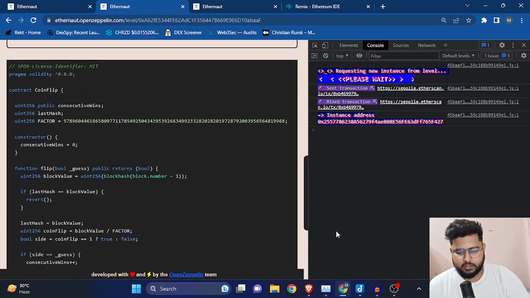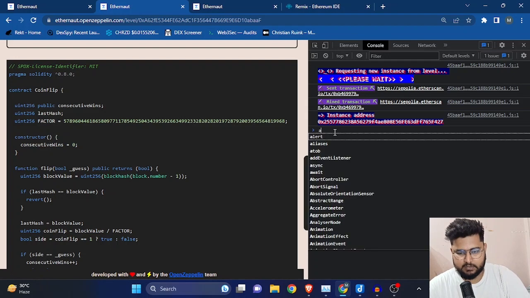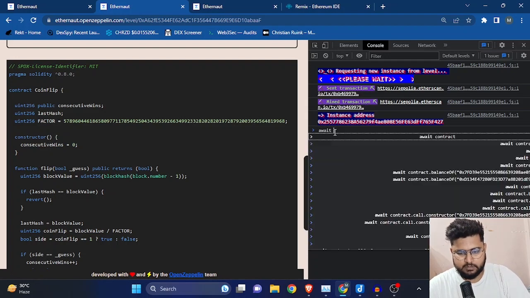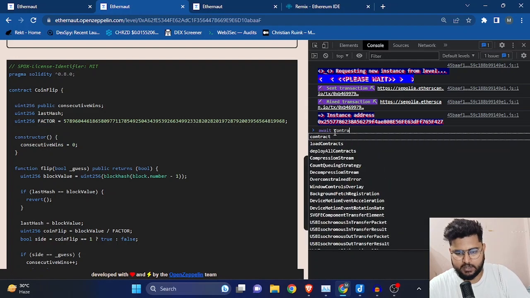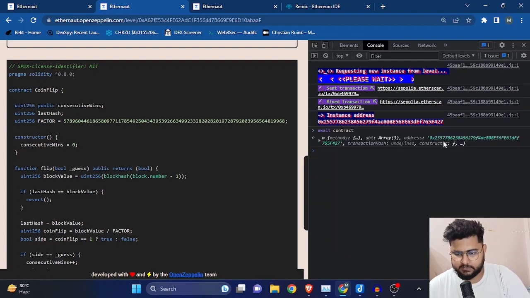So we have got our particular instance address. I'll show you await contract, and this is our contract address, right? And also I will show you await player address.